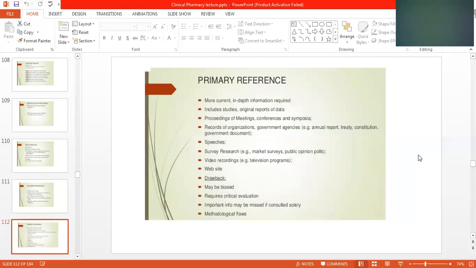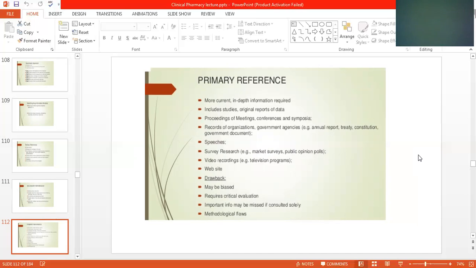Primary information means you have to go directly to the patient. More current, in-depth information is required, including studies like clinical trials, original reports of data, proceedings of meetings, conferences, symposia, records of organizations, government agencies, for example annual reports, treaties, constitutions, government documents, speeches, surveys, research, market surveys, public opinion, video recordings, television programs, websites.